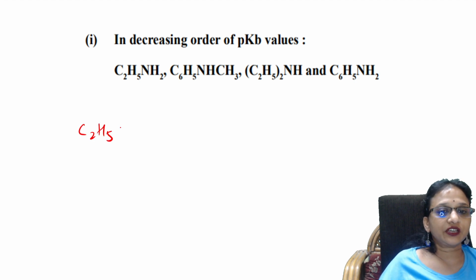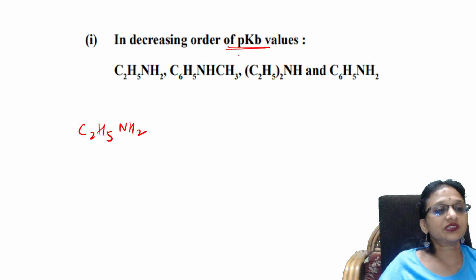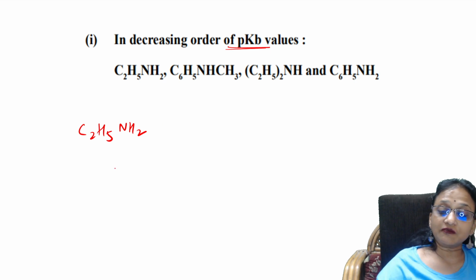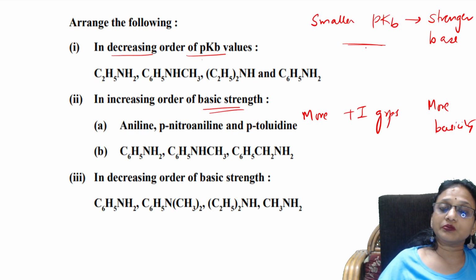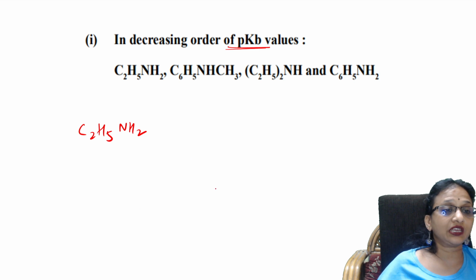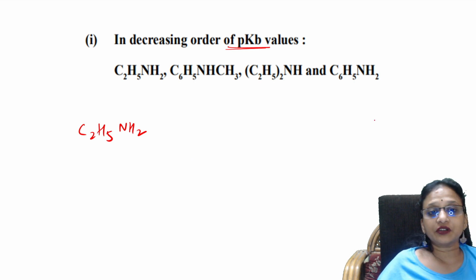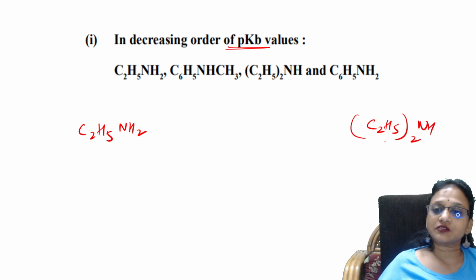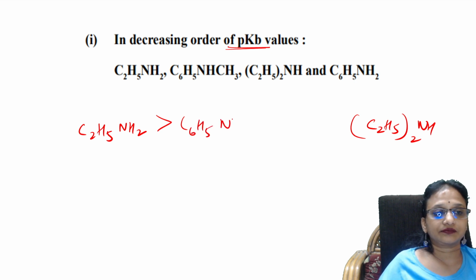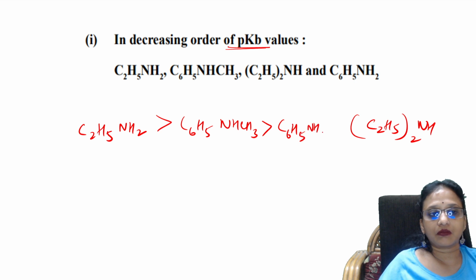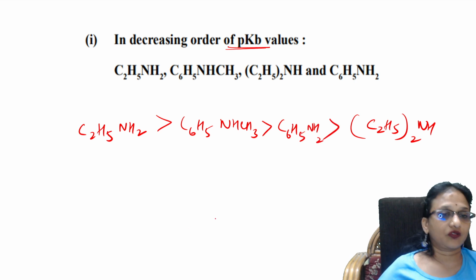So C2H5NH2. Remember students, careful, this is a decreasing order of pKb. So the one which has a small pKb means it should have more number of alkyl groups. This one is the stronger base. So the order goes like this. This is the order according to this.